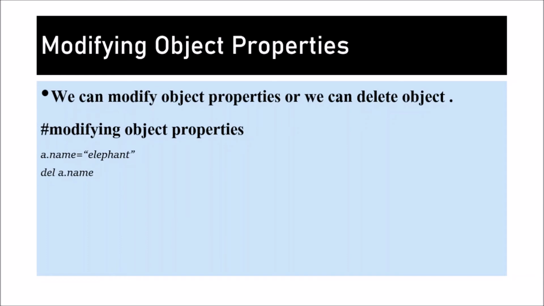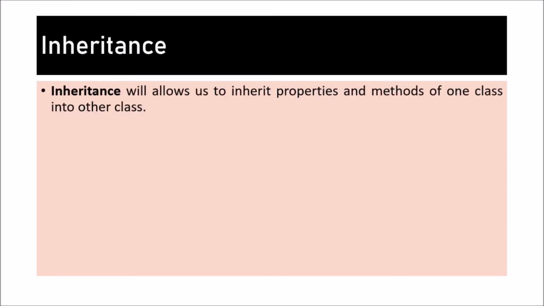So modifying object properties, you can modify it by assigning the value, and you can delete the object properties by using the del keyword. Now this is the concept that we are going to discuss, that is inheritance. So what do you mean by inheritance? Inheritance will allow you to take properties and methods from one class to another class. So inheritance means you are taking some properties or methods, or all the methods or properties, from another class. That is called inheritance.